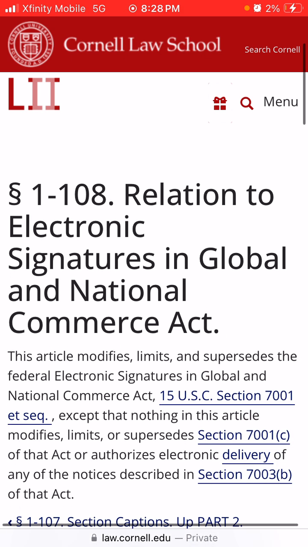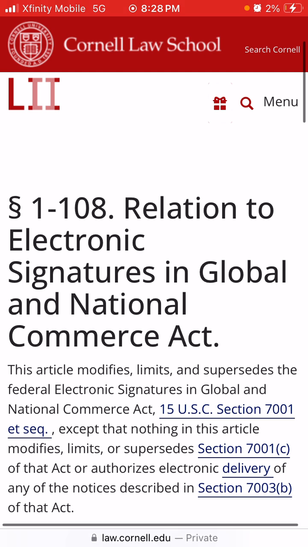Okay, so let's read. So this article, what article? Article 1, right? Modifies, limits, and supersedes. Right, so this article changes, it shortens, and comes above the federal Electronic Signatures in Global and National Commerce Act. And here's the title, so you go read that act. And it really was insightful to me. When I first read it, it made sense how it does tie in. So that was very interesting too.